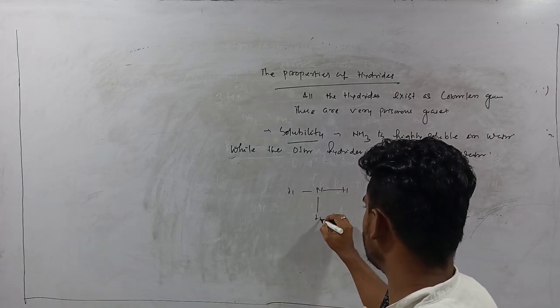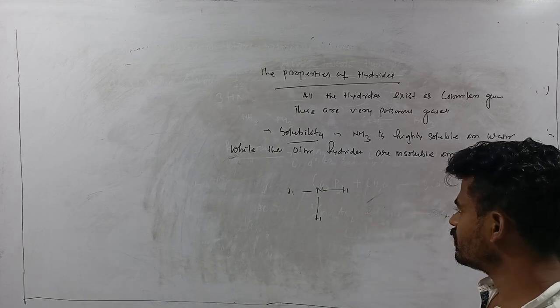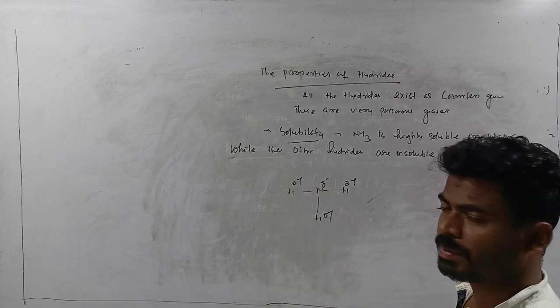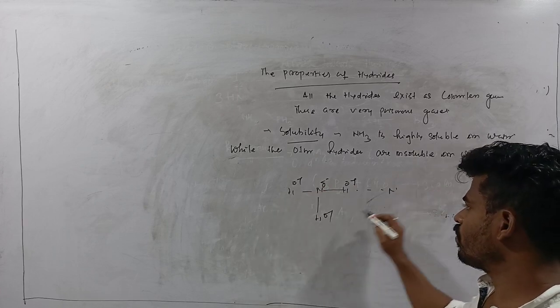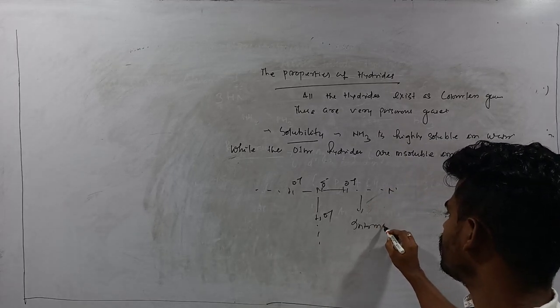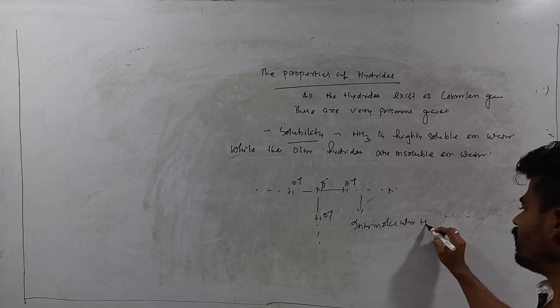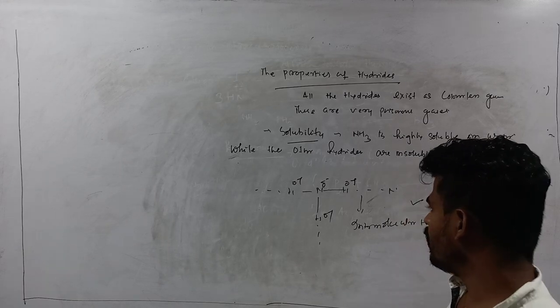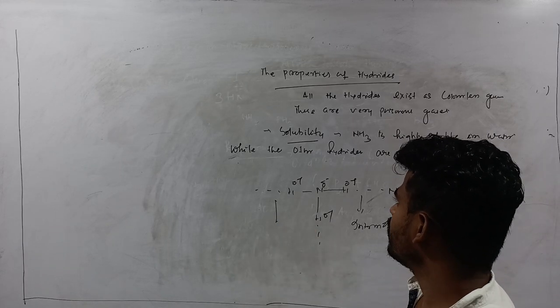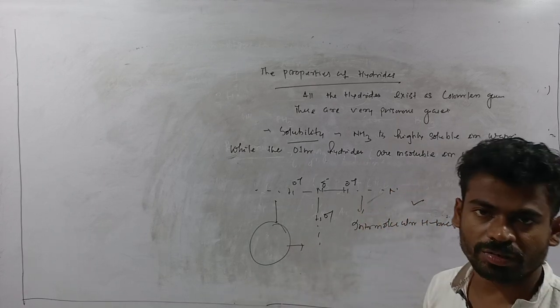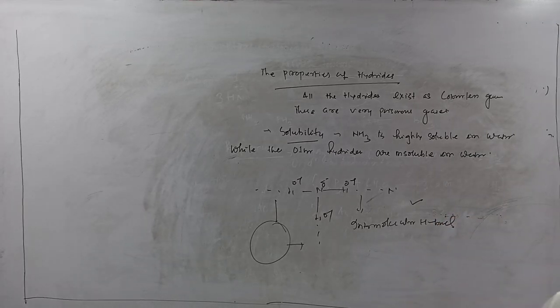nitrogen being a highly electronegative element, charge separation takes place, delta plus and delta minus. So it has a tendency to form intermolecular hydrogen bonds. If you proceed to the further hydrides, due to large atomic size, they have no tendency to form such intermolecular hydrogen bonds. That's why NH3 is soluble in water.